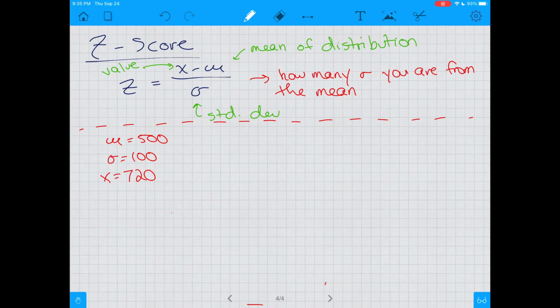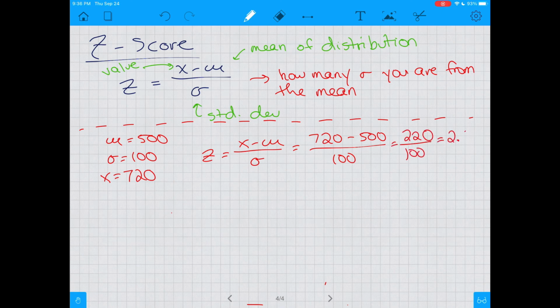So to compute my z-score, I know it's value minus mean over standard deviation. So when I plug in, it's 720 minus 500 over 100, which we can do here. We get 2.2. So my score is 2.2 standard deviations from the mean.